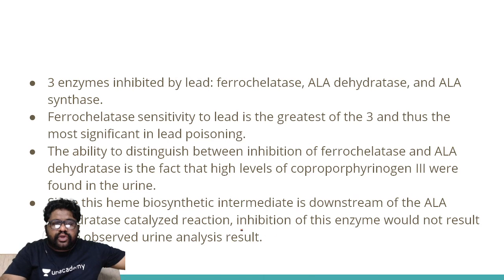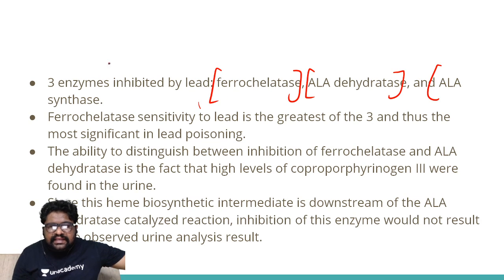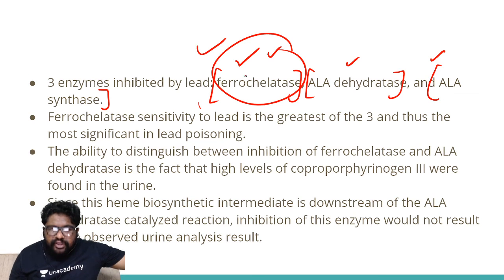Okay, now in case of the porphyria question, remember lead can block ferrochelatase, ALA dehydratase and ALA synthase. How did I choose ferrochelatase as the answer? Among the 3 given enzymes, the maximum attraction for lead is for ferrochelatase. So ferrochelatase enzyme is the most sensitive for lead poisoning.